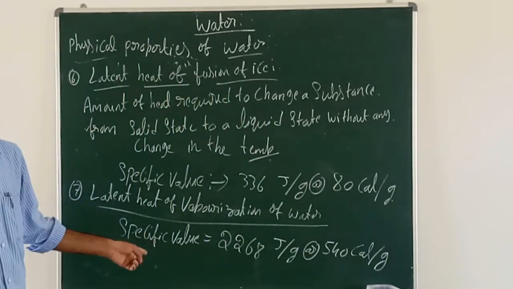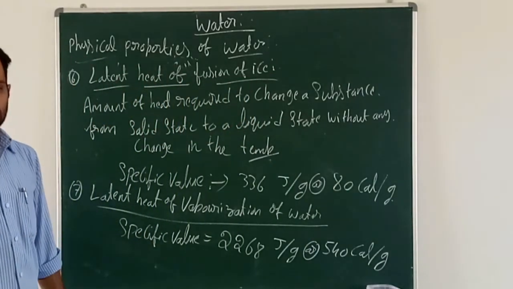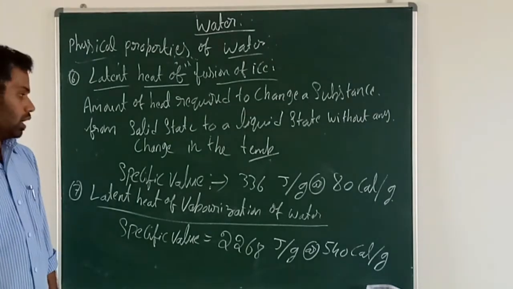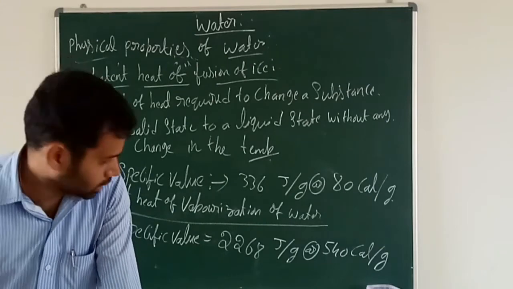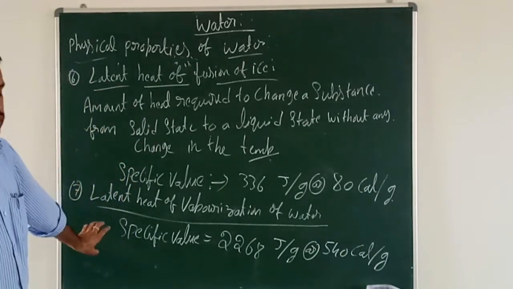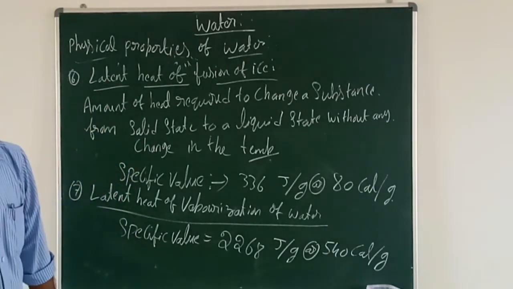This is the specific value. 2268 joule per gram or 540 calorie per gram. So I hope that you understand this one, latent heat of vaporization of water.